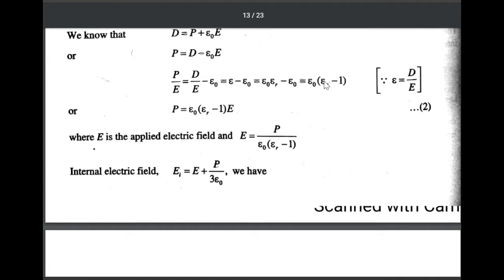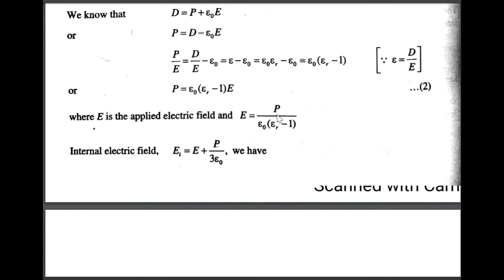Take out epsilon naught as a common factor: epsilon naught into epsilon r minus 1. Therefore, P is equal to epsilon naught into epsilon r minus 1 into E, where E is the applied electric field, and E is equal to P divided by epsilon naught into epsilon r minus 1. This we have already substituted in the previous derivation.